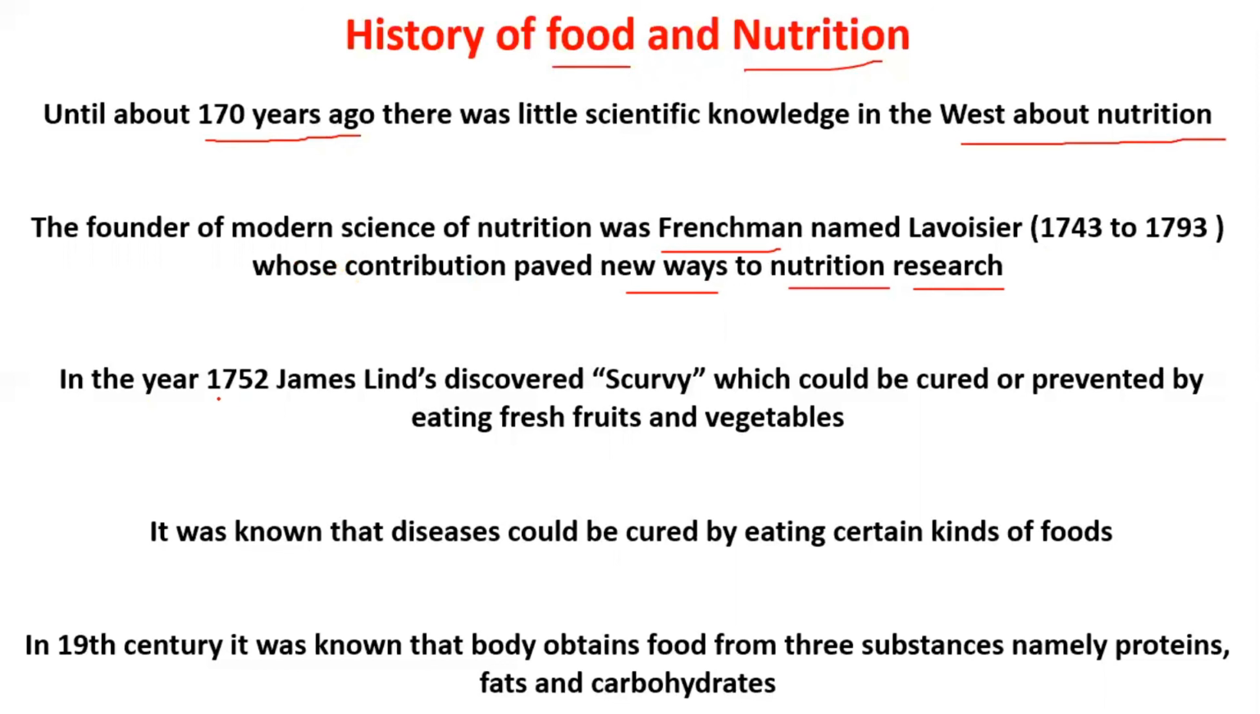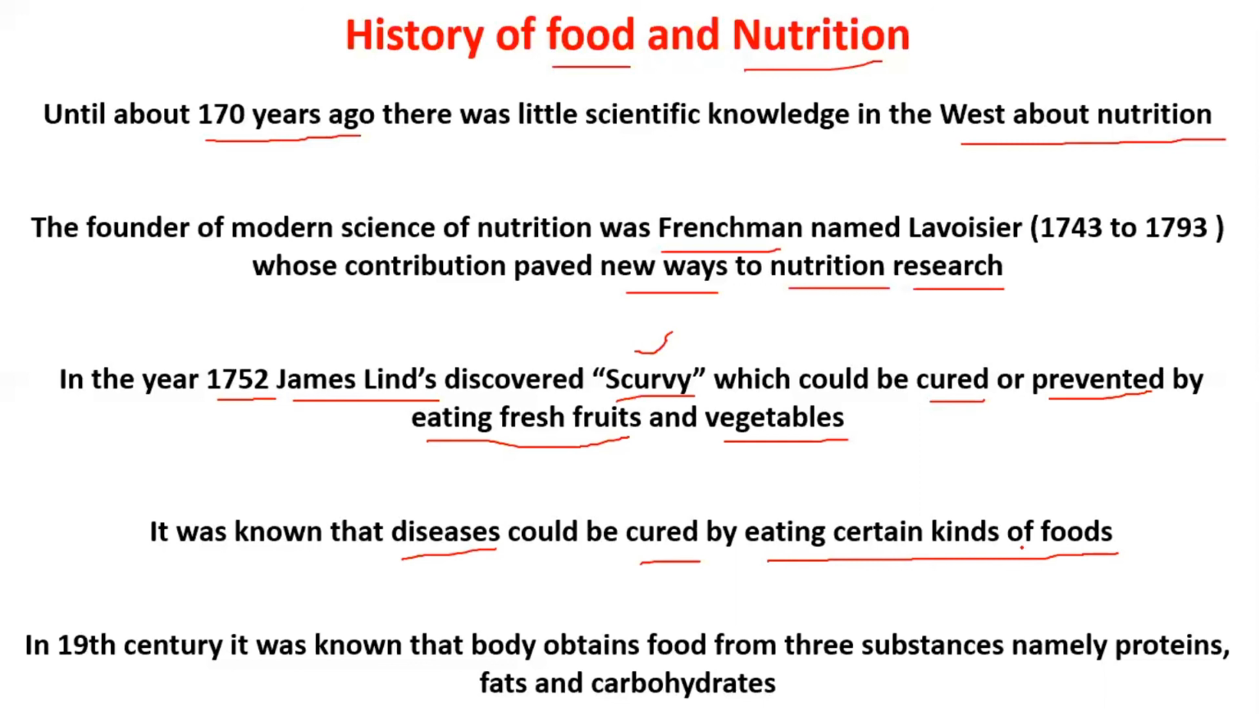In the year 1752, James Lind discovered scurvy, which could be cured or prevented by eating fresh fruits and vegetables. Scurvy is one type of disease. It was known that disease could be cured by eating certain kinds of foods.